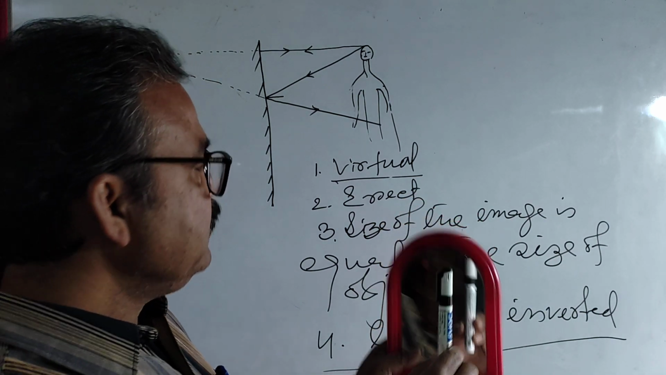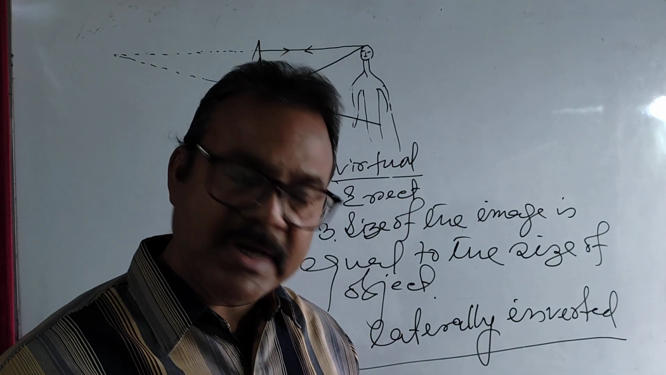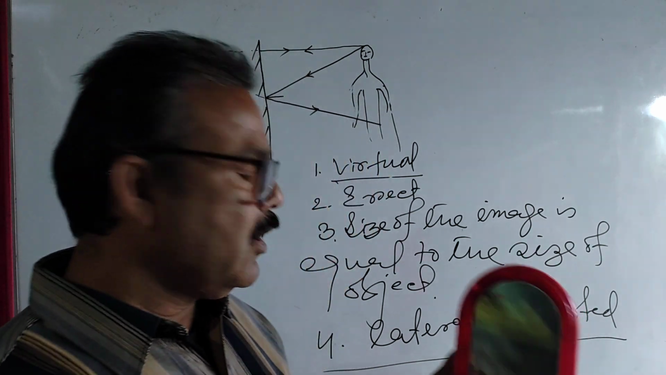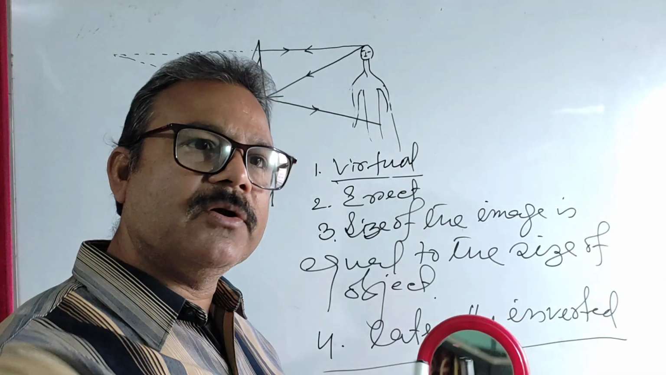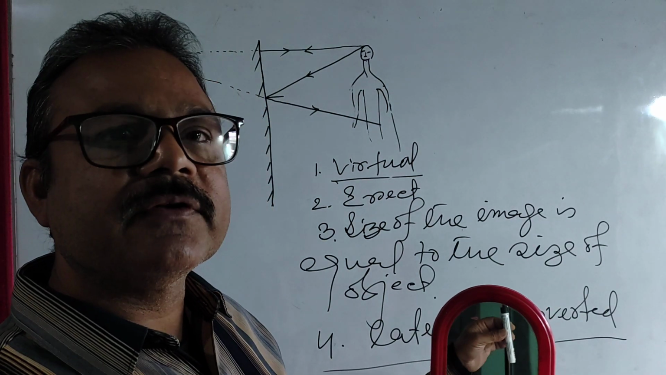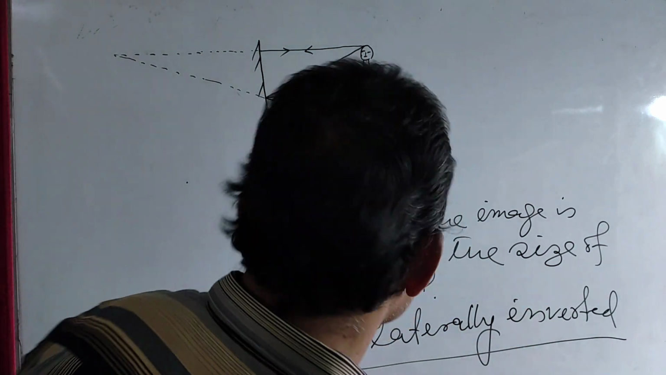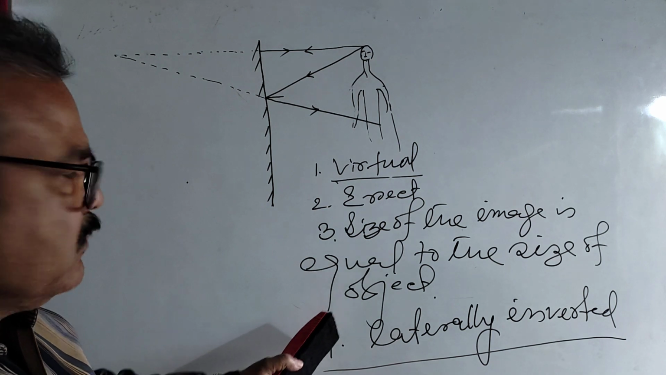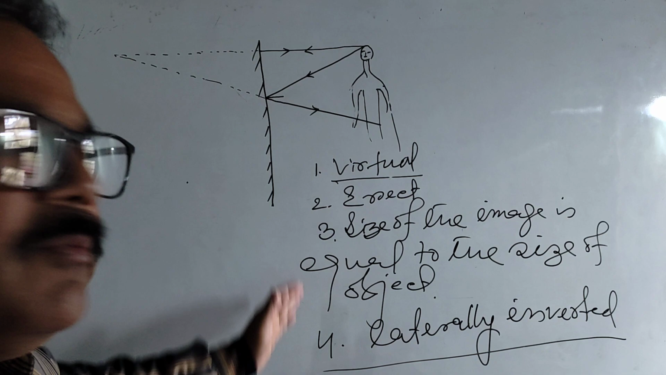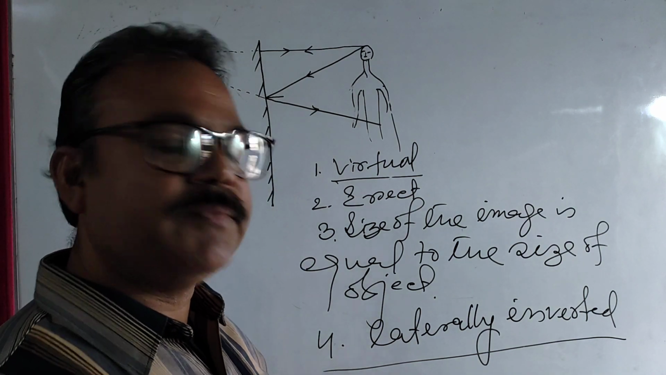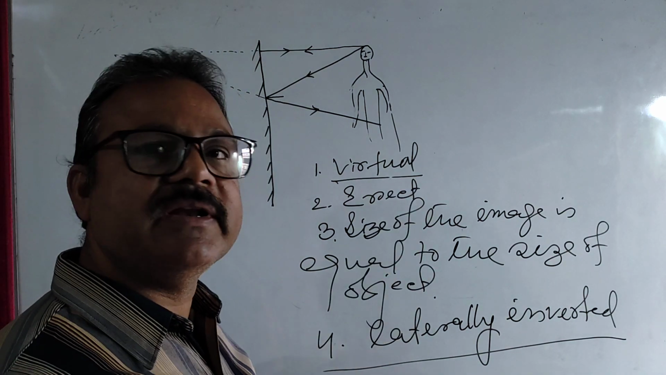Here the image distance is always equal to the object distance. This means the image is as far behind the mirror as the object is in front of the mirror. These are some characteristics of images formed by a plane mirror, and you have to remember all these things. You may be asked what the characteristics of the image formed by a plane mirror are. And for exam purposes, this is very important.